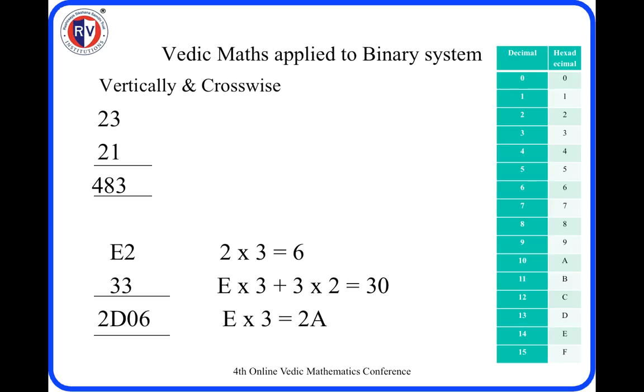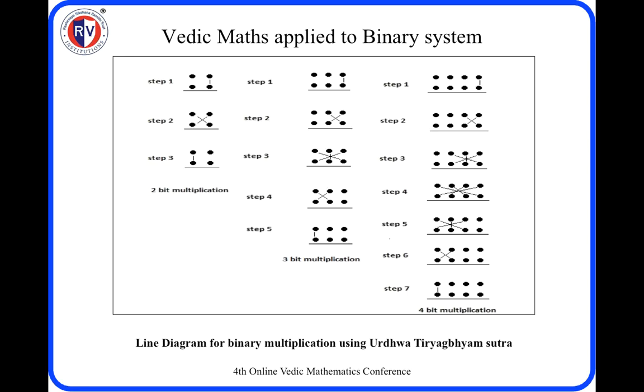Similarly, coming to vertically and crosswise, 23 into 21 we will get 483, and you can apply it to e2 and 33 multiplication. So 2 into 3 is 6. Now crosswise you multiply e into 3 plus 3 into 2, which is 30, and e into 3. Finally we get 2d06 as the answer here. So we have discussed so many methods we have applied. This is what is called a line diagram for binary multiplication using Urdhva Tiryakbhyam.